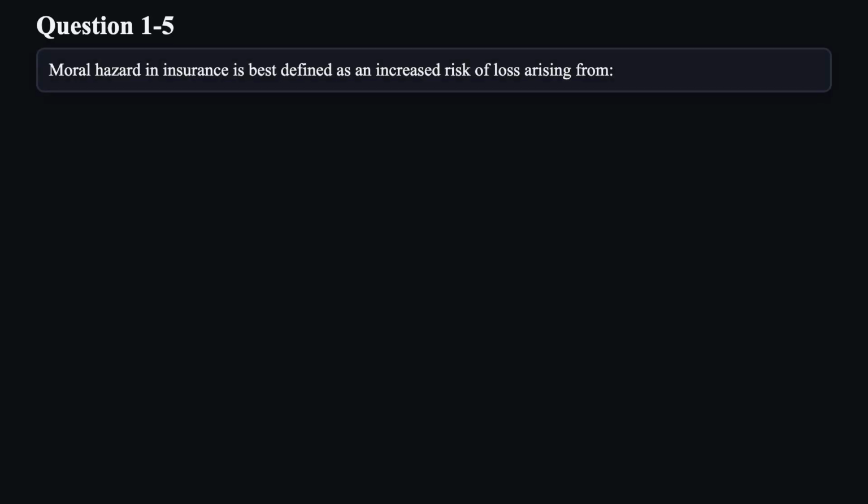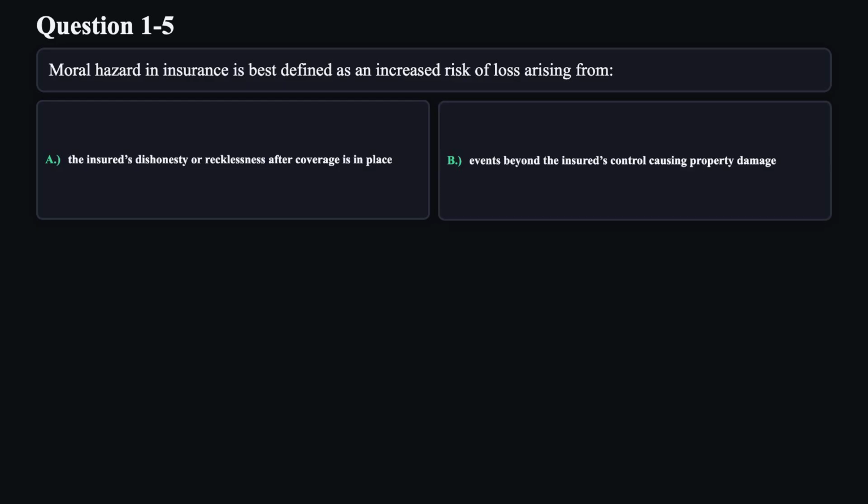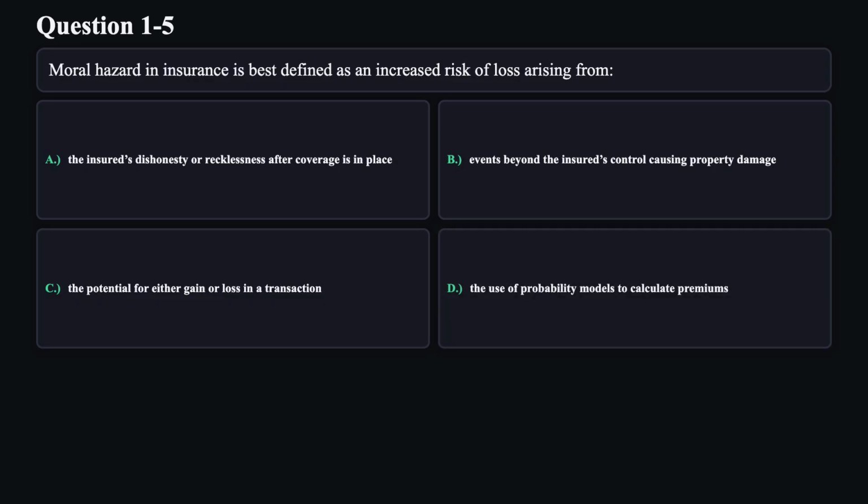Question 5. Moral hazard in insurance is best defined as an increased risk of loss arising from A. The insured's dishonesty or recklessness after coverage is in place. B. Events beyond the insured's control causing property damage. C. The potential for either gain or loss in a transaction. D. The use of probability models to calculate premiums.